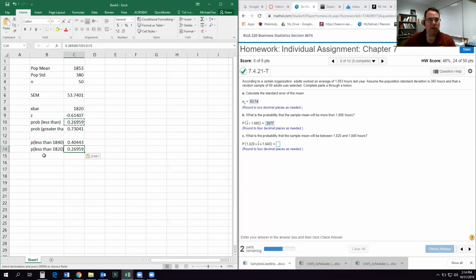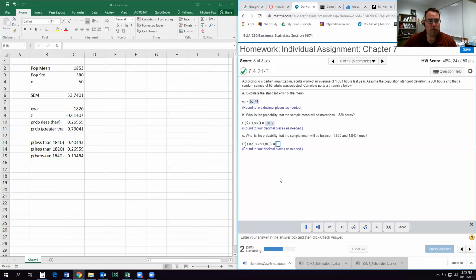And then the probability that it's between the two is just going to be the difference. And there's our probability that it's between those two, 0.1348.